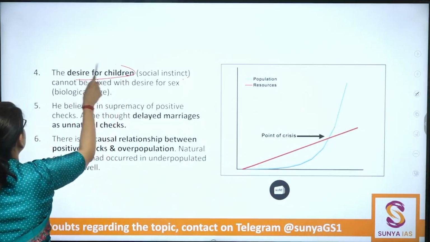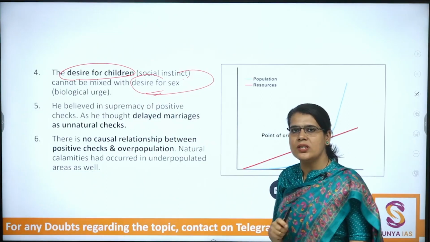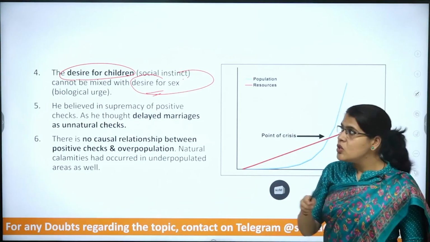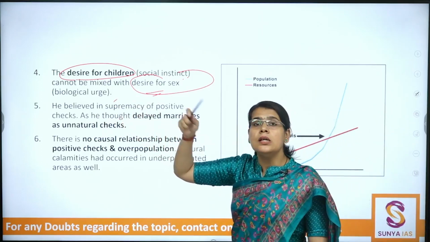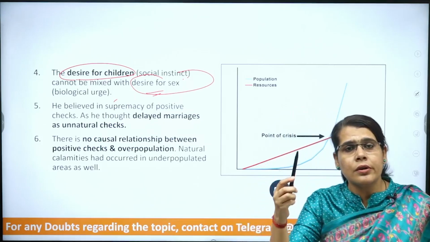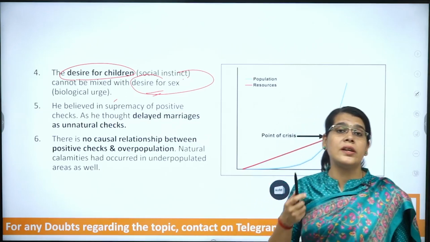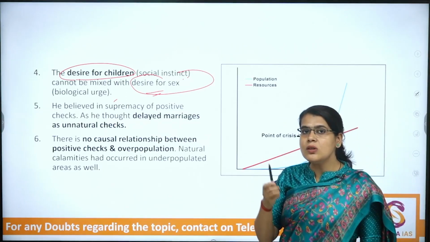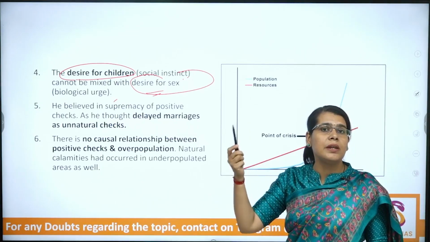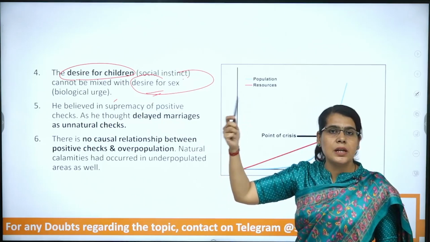Very importantly, he is trying to correlate two important aspects: the desire for children and the biological urge, that is, the desire for sex. These two are variable, they are not the same. The biological urge and the social pressure to reproduce and have more children are not similar, but for him, these were the same. Because of which he is constantly talking about the population doubling time period of 25 years, with population growing at a geometric progression.